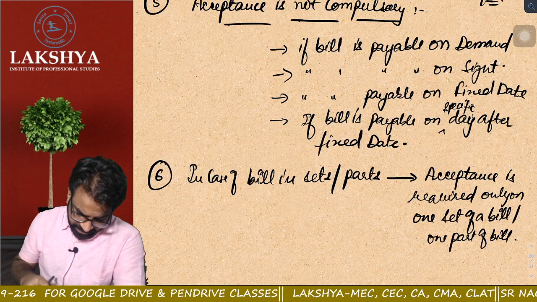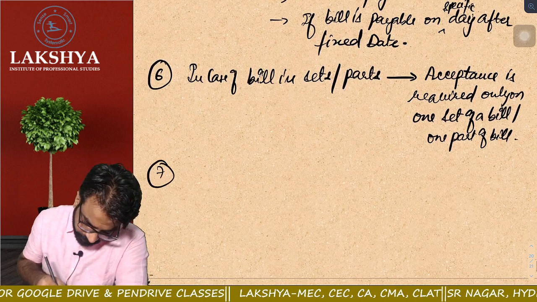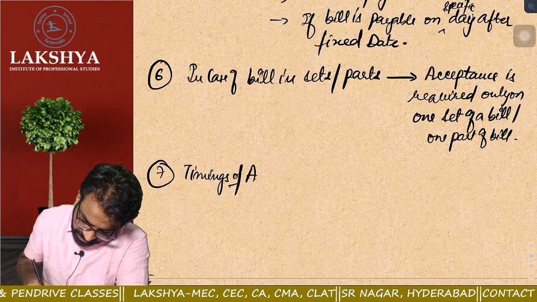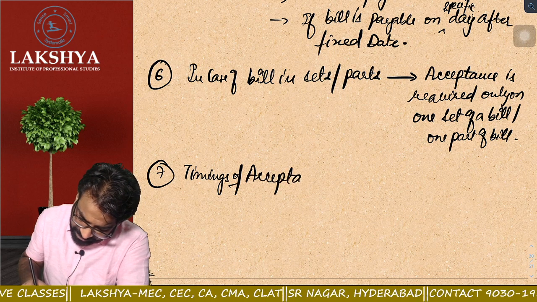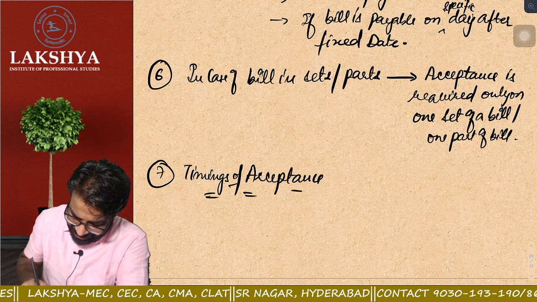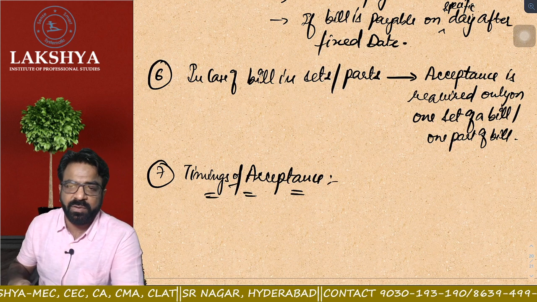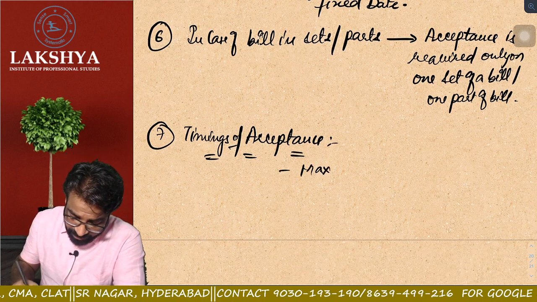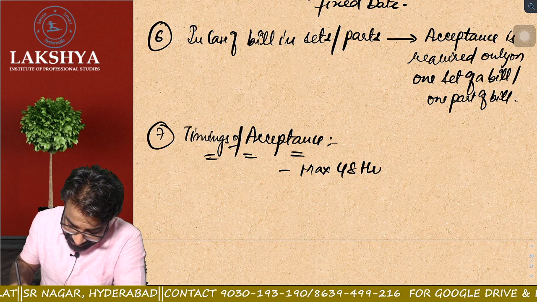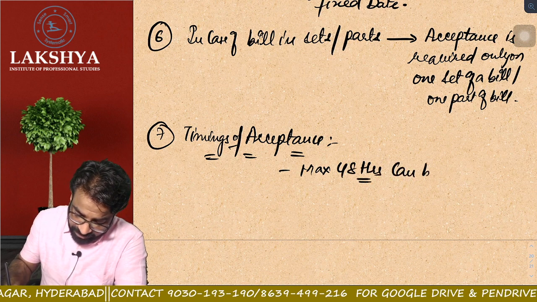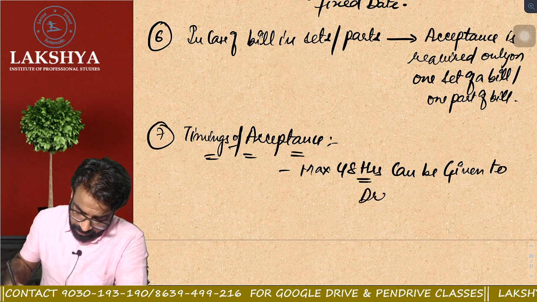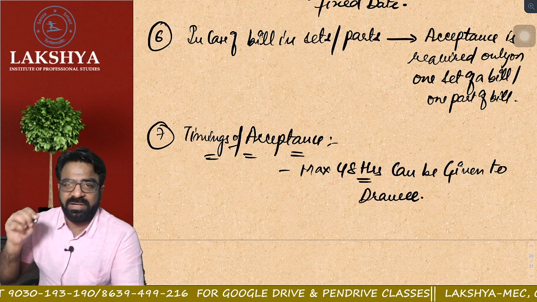Next point. Sir, 7th rule. Timings of acceptance. What is the next rule? Timings of acceptance. What are the timings of acceptance? Now listen. What is the timing of acceptance? The general rule says that a maximum of 48 hours can be given to the drawee. This is the general rule.